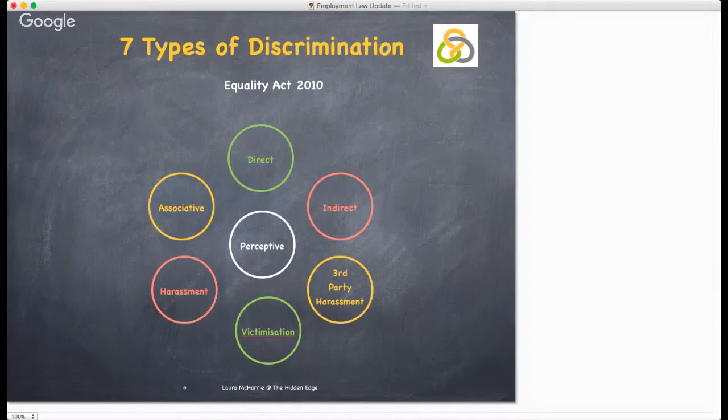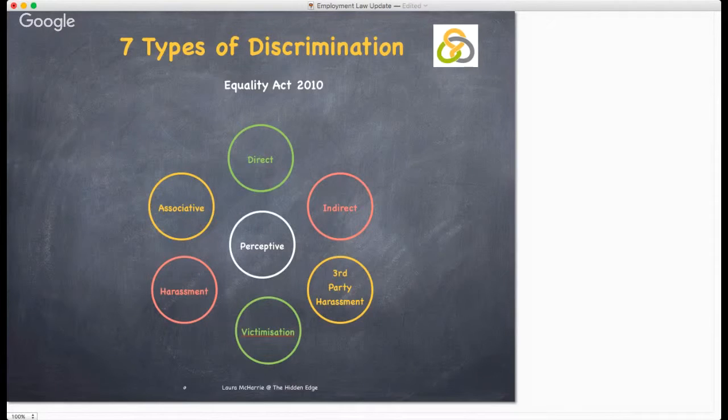Indirect discrimination occurs in your business when it has a condition, rule, policy, or even a practice that applies to everyone but disadvantages people who do have the protected characteristic. Harassment is unwanted conduct related to a relevant protected characteristic, which has the purpose or effect of violating an individual's dignity or creating an intimidating, hostile, degrading, humiliating, or offensive environment for that individual.